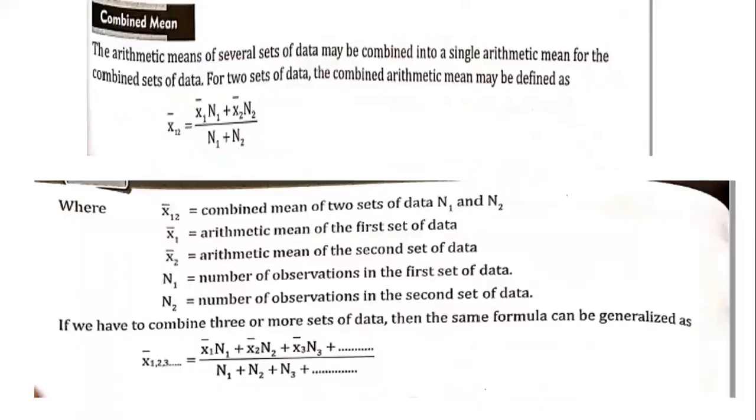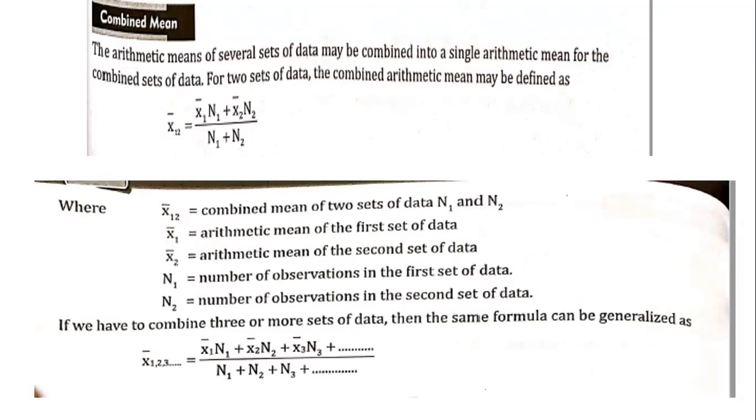So next we go for the combined arithmetic mean. Combined arithmetic mean is a type of mean where we combine the means of two or three data sets together to get one common mean. For example, if you take the mean of class A, class B, class C and D, all the four means are combined together. The result you get is called the combined arithmetic mean.